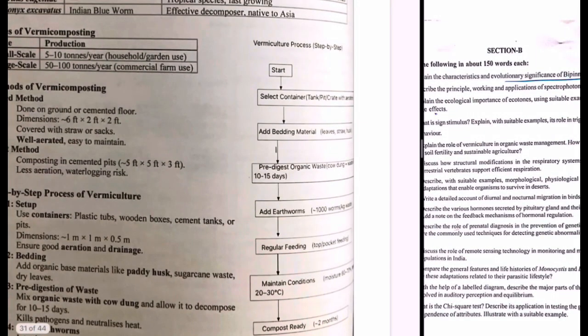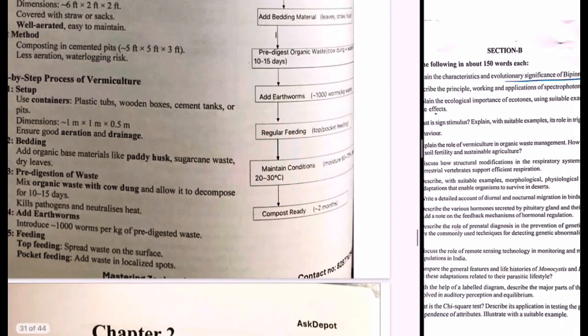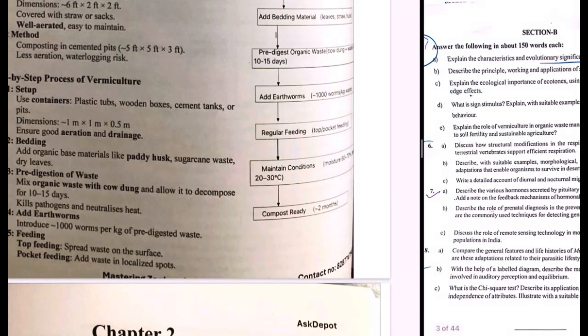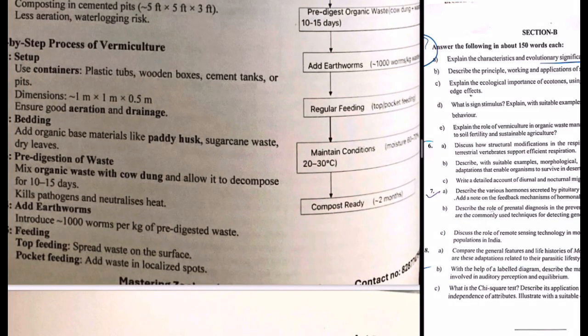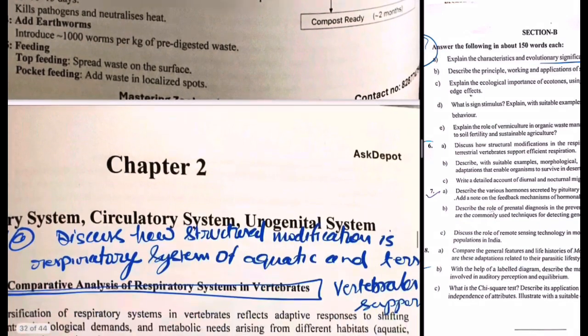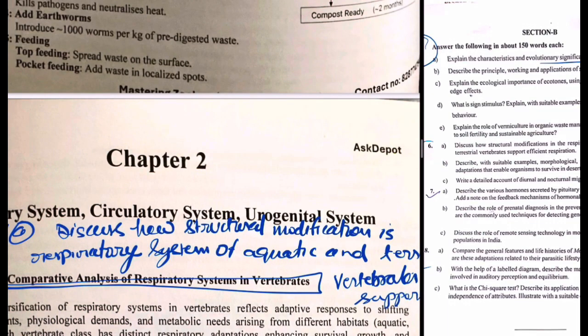It makes the soil very fertile, so you can mention some facts and figures about the soil fertility caused by vermiculture, and how it helps sustainable agriculture. You will write about various schemes on sustainable agriculture which have vermicomposting as an important aspect. So you will include your GS knowledge in questions like this. Whatever you study in GS 3 environment, you can use it here.